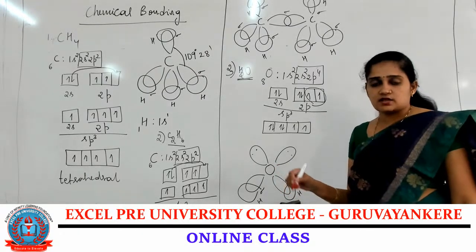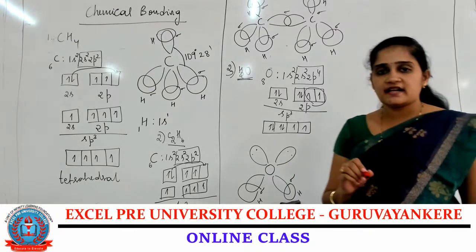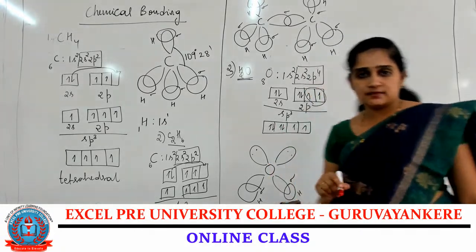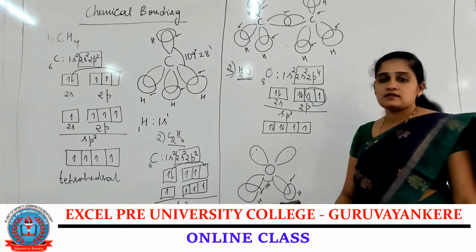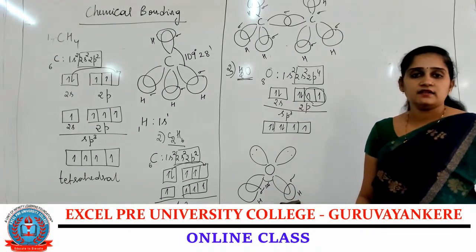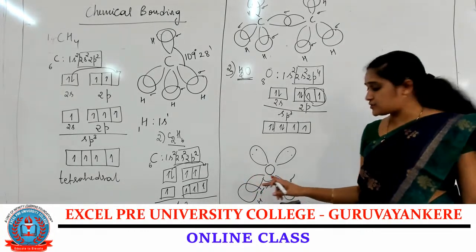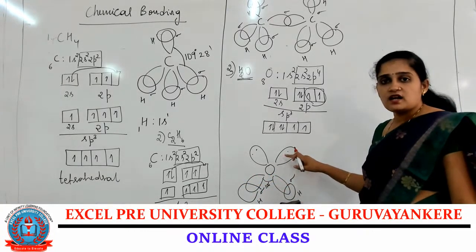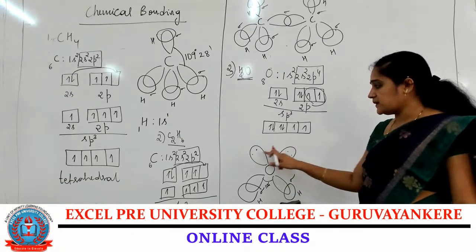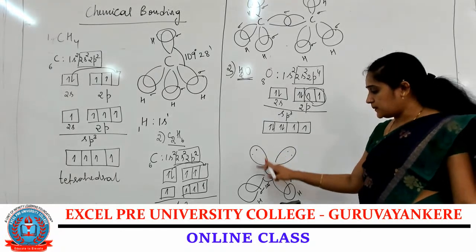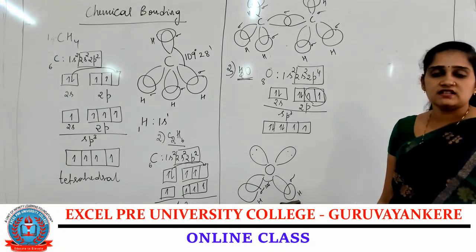In the tetrahedral geometry, we are expecting the bond angle as 109 degree 28 minutes, but instead we are getting 104 degree 5 minutes. The bond angle gets reduced due to the repulsion between the bond pair and the lone pair of electrons. Lone pair-lone pair and lone pair-bond pair repulsion will be there within the molecule.